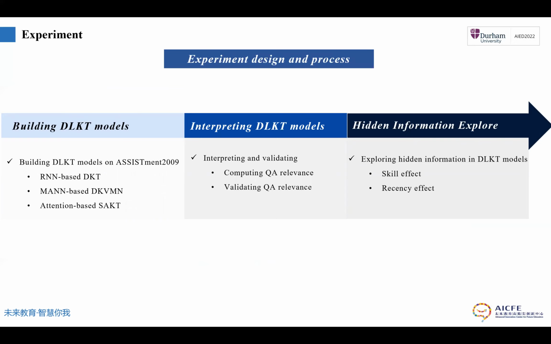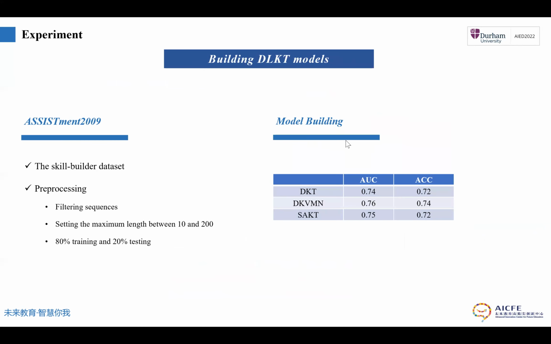Yeah, first we build DLKT models, then we interpret them, then we explore their hidden information. First, we select RNN-based EKT, MAN-based EKVMN, and attention-based SNKT. We pre-process the dataset ASSISTments 2009 and build and train them. Here is the result, the performance of these models.